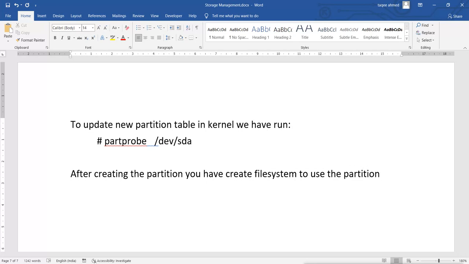Otherwise you can't use it. And to create a file system, we will use the command